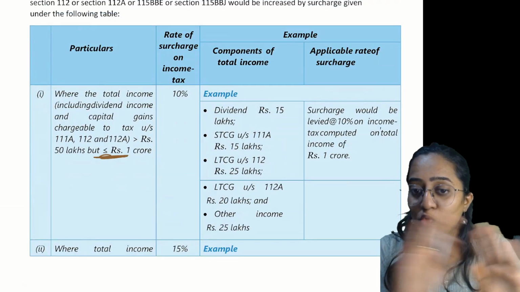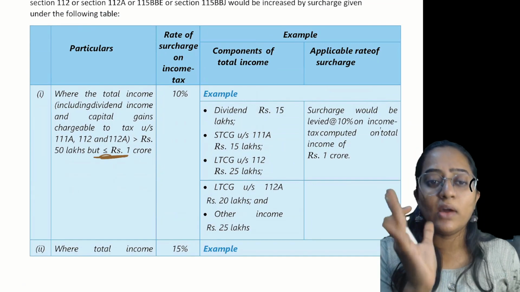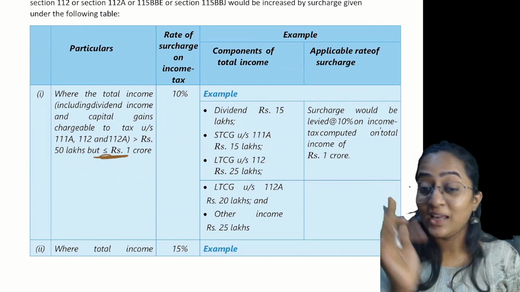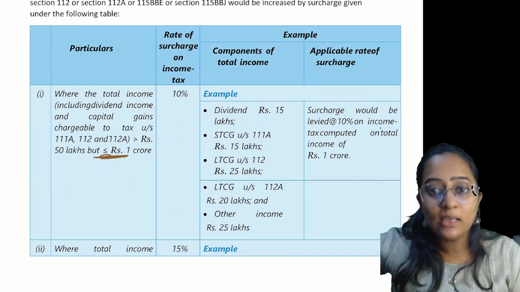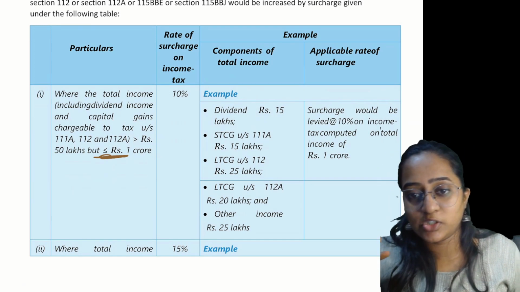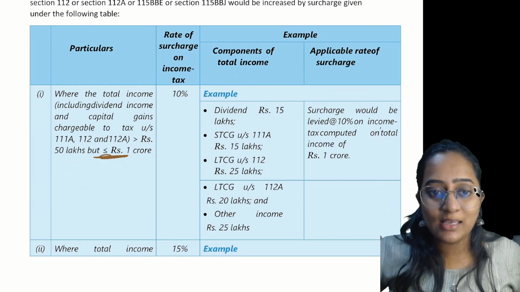Exactly 50 lakh, no surcharge. Exactly 1 crore, 10% surcharge. 99 lakh, 10% surcharge. 1 crore, 1 rupee, it is going to be 15% surcharge. I hope everyone is clear.